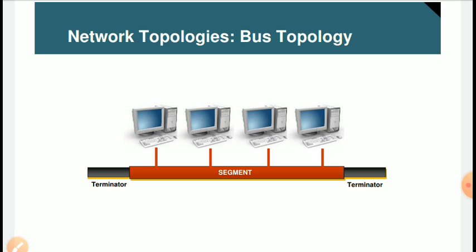Topology is actually the physical layout of the computers, how to connect them, and the cables and other components of networking. Basically, it is a pattern of connections of physical devices which is used to connect the network. There are a number of different types of network topology nowadays, and a network may be built using multiple topologies. So we are starting from the bus topology.